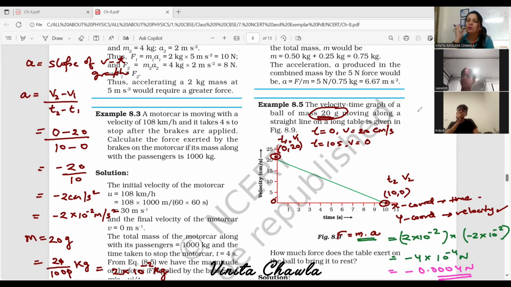The ball stops rolling after some time because of the frictional force between the table and the ball, because there's roughness in the table. The table is not perfectly smooth. If the table is like this and the ball is rolling in this direction, then frictional force acts in the opposite direction to that in which the ball is rolling. So because it opposes the direction of motion, hence we have a negative sign here.